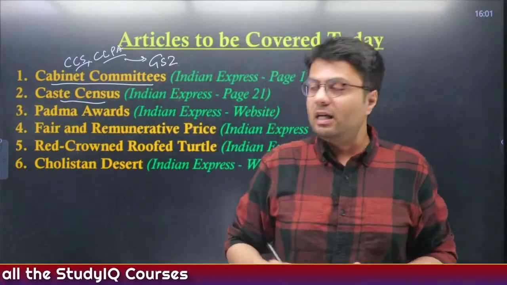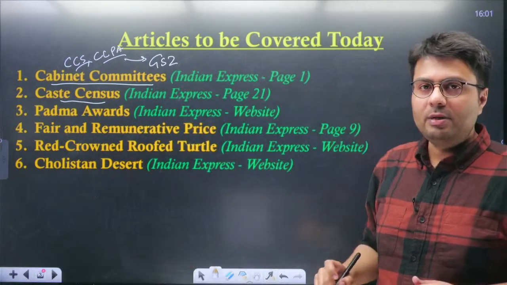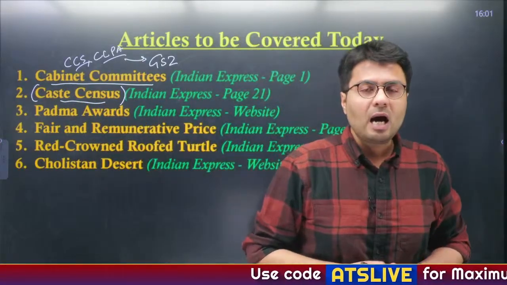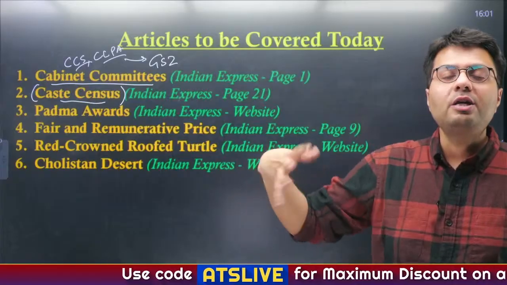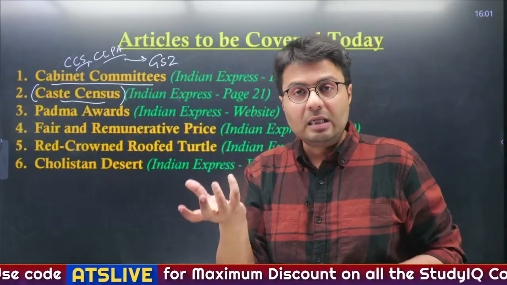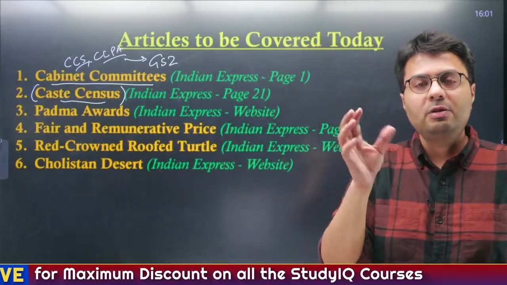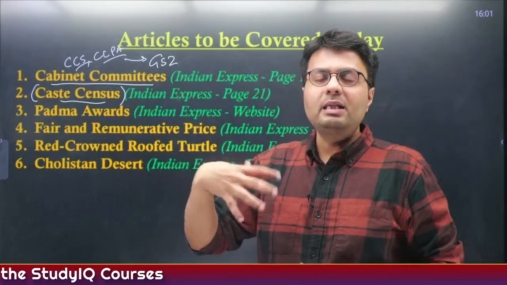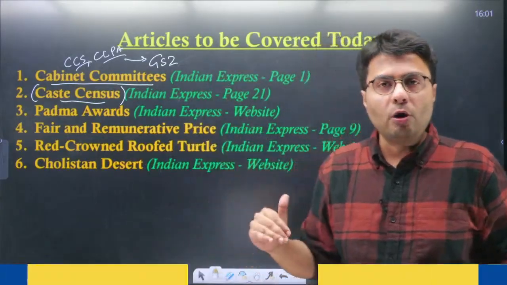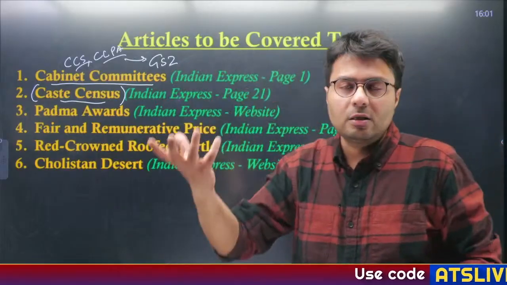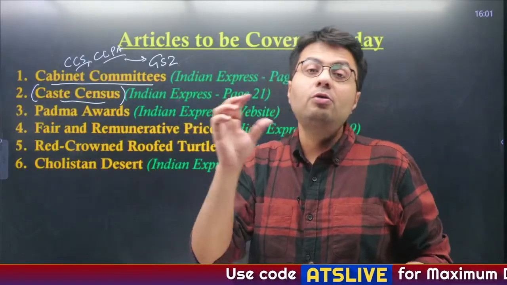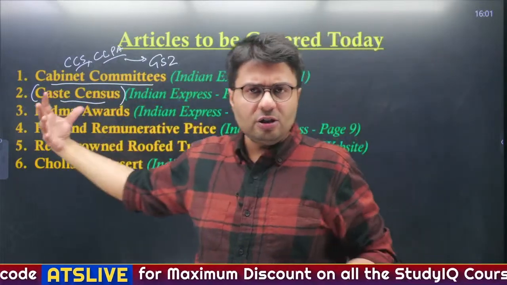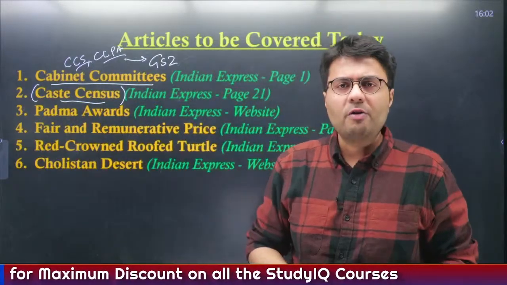In the second article, very closely related to the cabinet committee, is the decision to hold a caste census. Now this caste census, or actually enumeration of people on the basis of their caste, has been happening, but this was restricted to people belonging to the scheduled caste and scheduled tribe category. Now the government has decided that each and every respondent in the census will also answer the question which caste they belong to, and this is what the caste census is. So why the decision was taken now, all of this we are going to cover in our today's discussion.